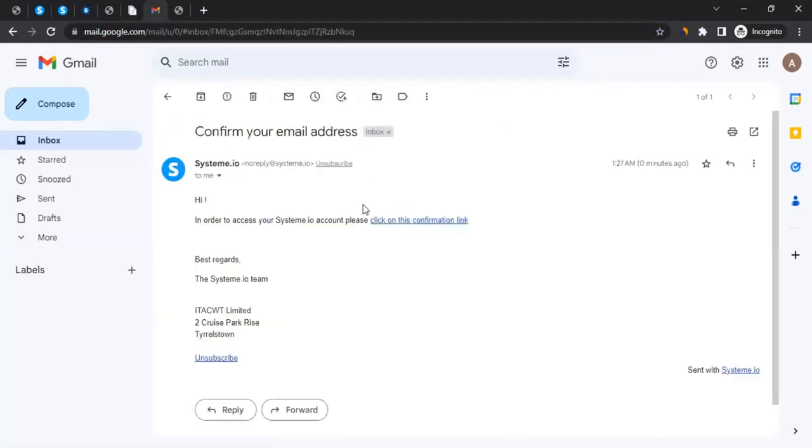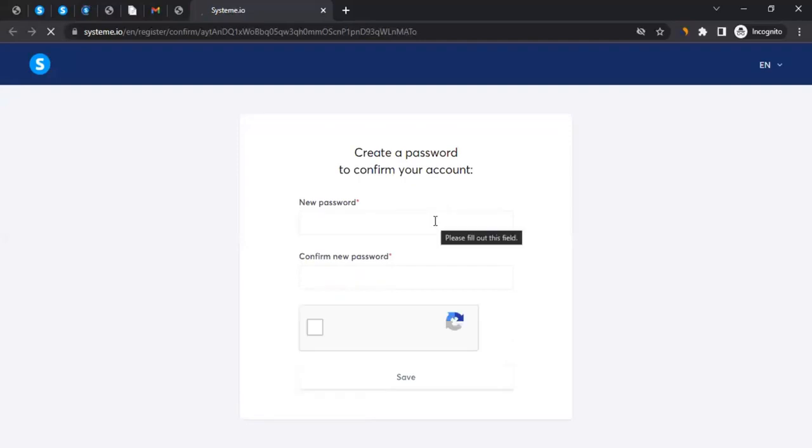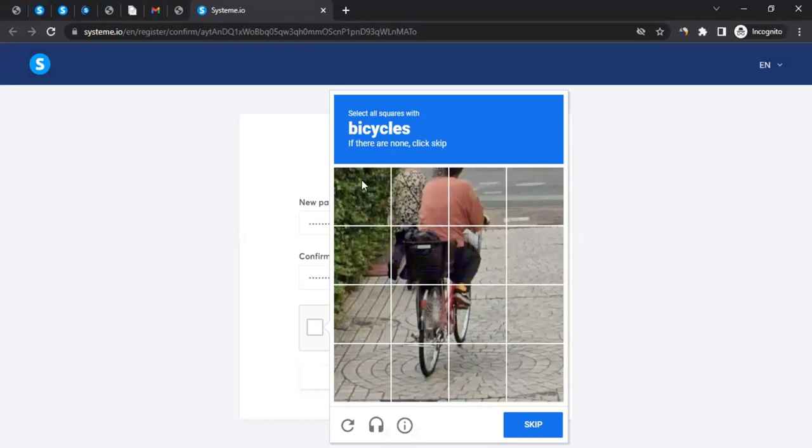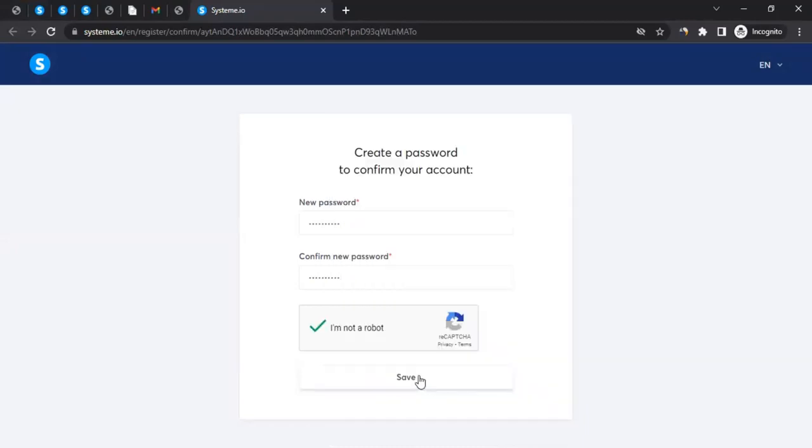You can open the email like that, and there will be a link. Click on this confirmation link. When you click on this link, you should receive an email like that, and it should take you to this page. Over here, you can decide your password. Enter the password in here. I'm going to enter mine, then click on I'm not a robot, and go through with the captcha. After passing the captcha, you can click on save.